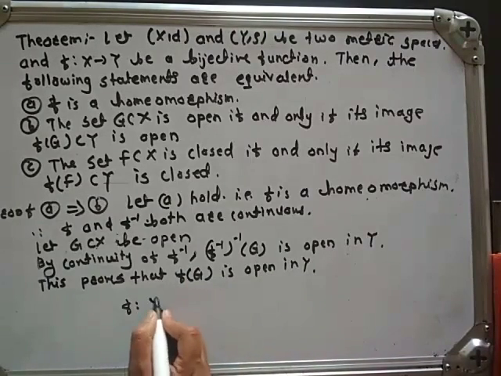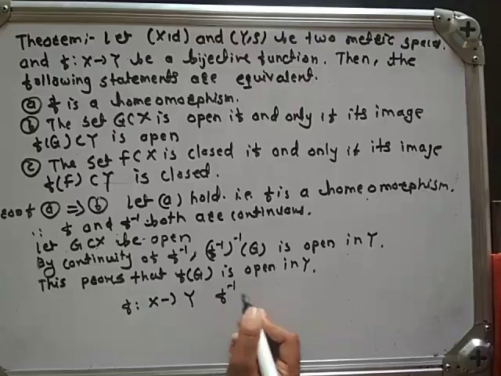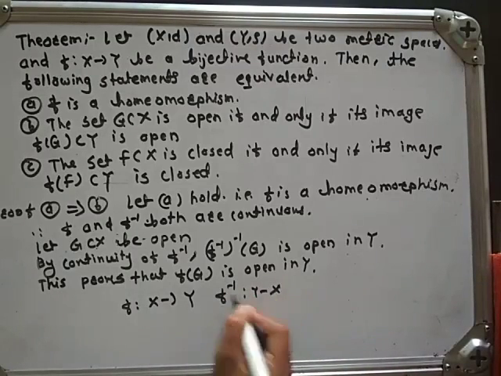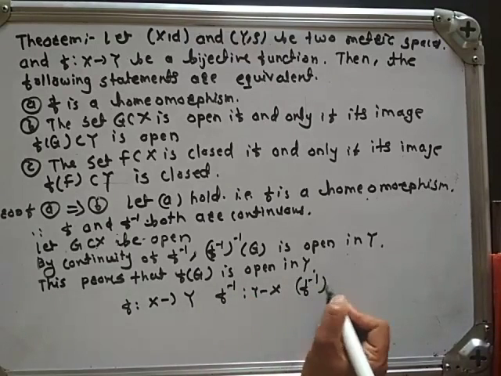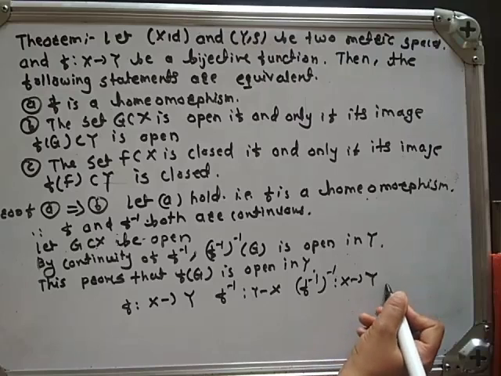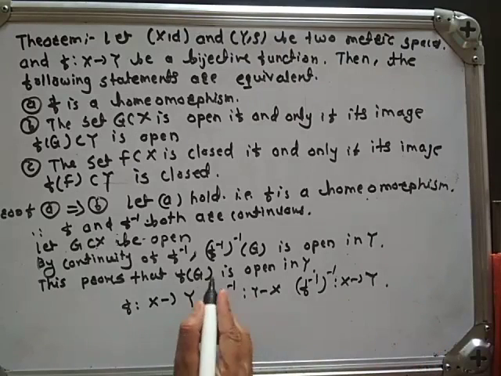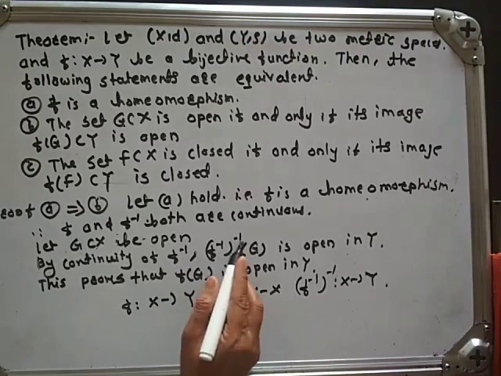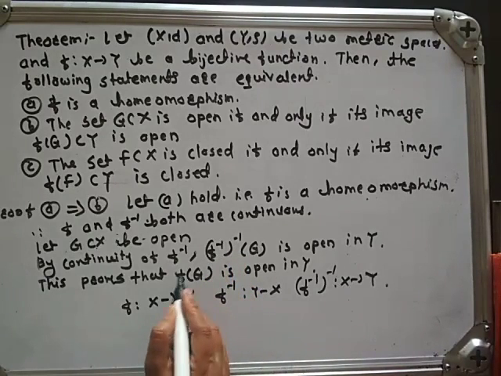f is a function from X to Y, f inverse is a function from Y to X. Again, the inverse of f inverse is a function from X to Y. Here I want to tell you that the inverse of f inverse is f.